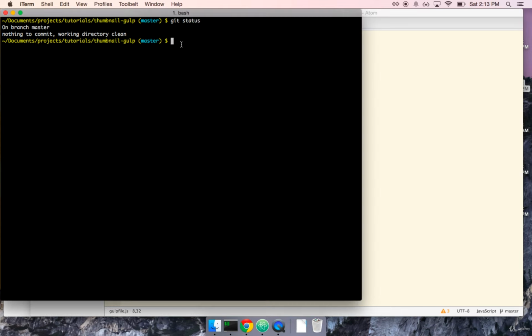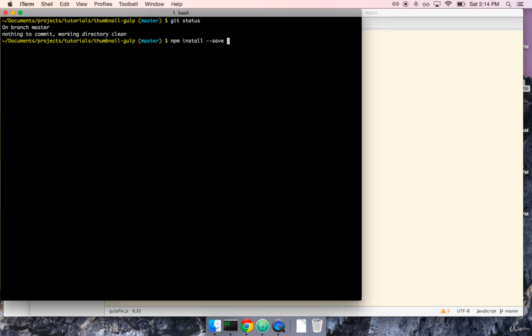First, we need to add some additional npm modules here. And unfortunately, there's going to be a hefty number, kind of a long list. But once we start on the Gulpfile, we're going to walk through what each of them does. So bear with me for a second here while we install these. At my command line, let's make sure that we're inside of our project directory, which for me is thumbnail-gulp. I'm going to write npm install --save.